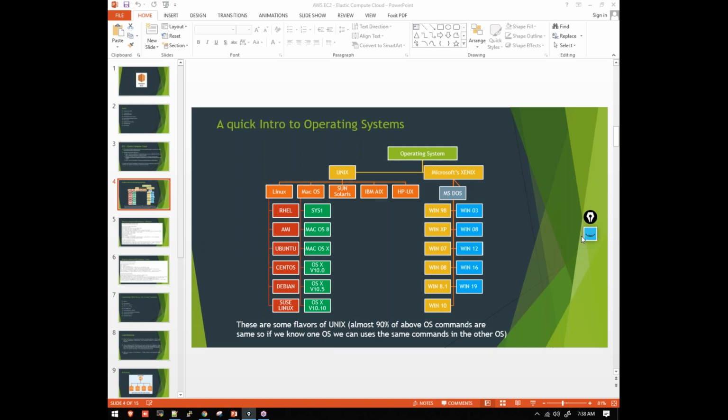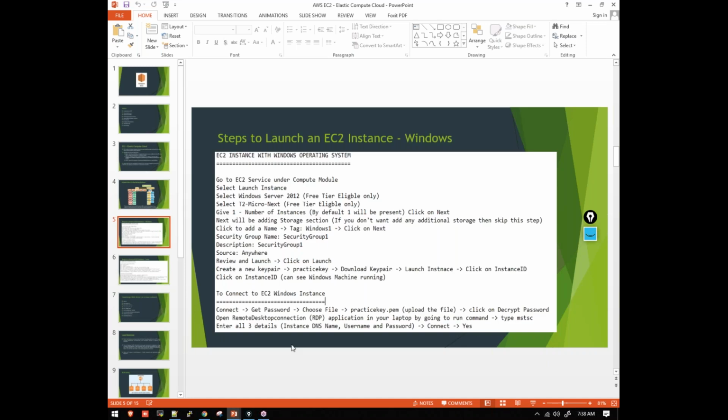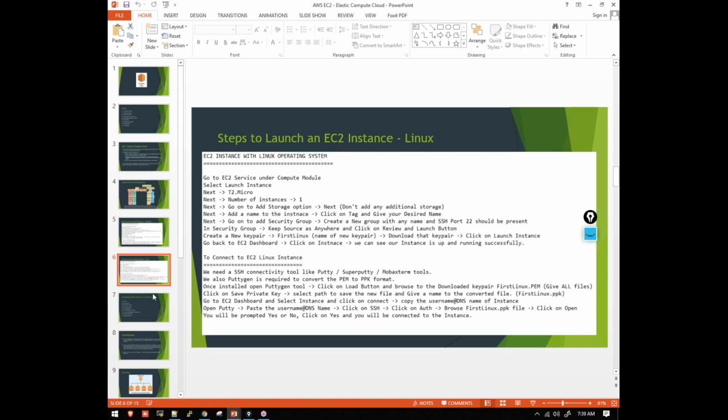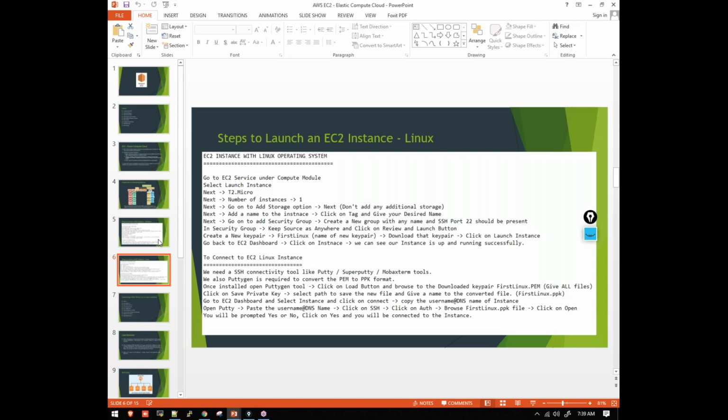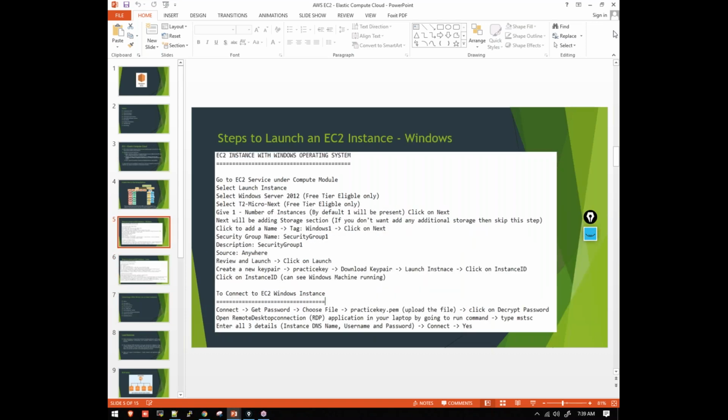Fine, so with this, we'll conclude for today, guys. From tomorrow onwards, we'll see the practical session, how to launch our EC2 instance. We'll launch our first EC2 instance, which is Windows, and similarly we go on with Linux. We'll launch our EC2 instance in Linux as well, and after that, we'll launch our web server. If you have any doubts, you can ask now, because I have to take the demo session for the new guys as well.